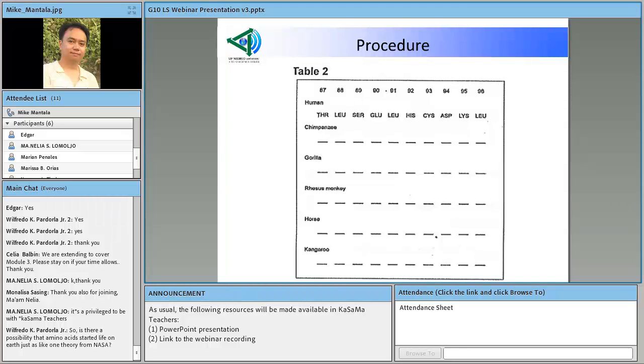Okay. And then take a look at each of the amino acids that should appear here, taking it from table 1. So, nanggaling sa table 1, ano ngayon ang nandito sa chimpanzee under ng amino acid 87, sequence rather 88, 89. So, isusulat ng mga bata yan dyan. Okay? Until dito sa kangaroo. So, ipo-complete nila yan. Okay?